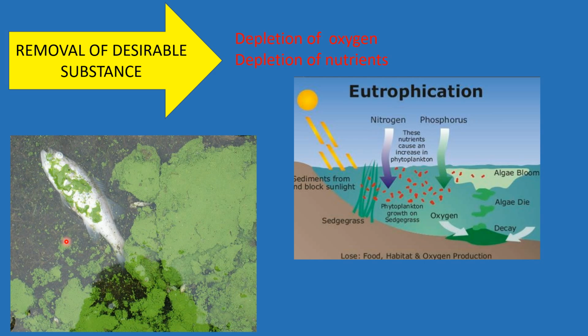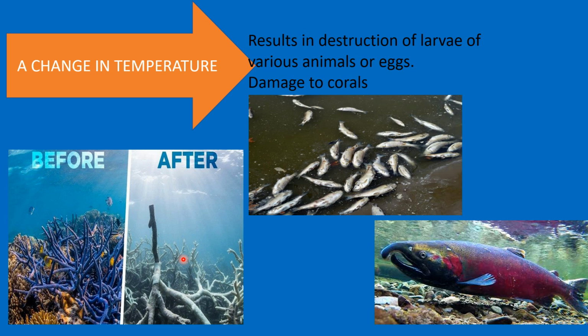So, it gradually decreases the oxygen content in the water bodies, because most of the oxygen will be consumed by these algal blooms and also the unwanted weeds. Now, gradually, as these start decaying in the water bodies, the nutrients present in our water body will also get depleted. Apart from it, one more effect of water contamination is the change in temperature.